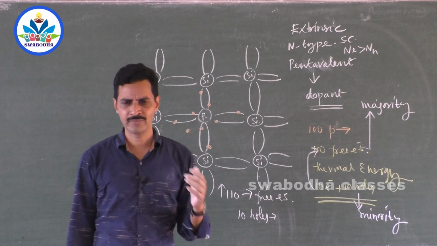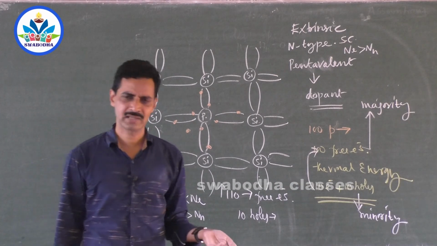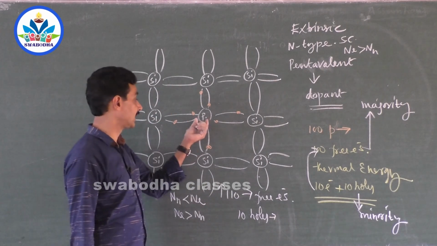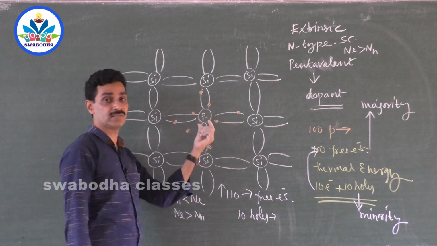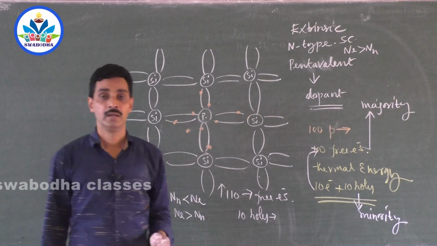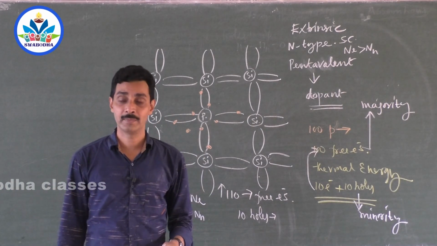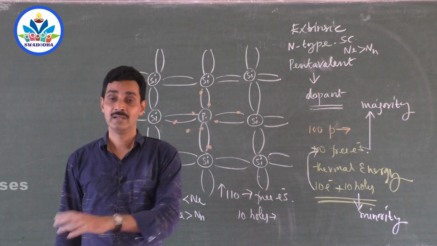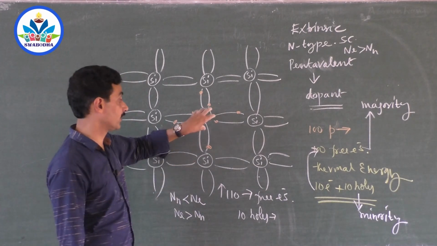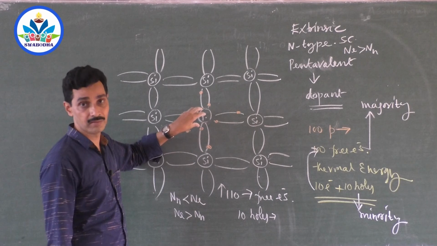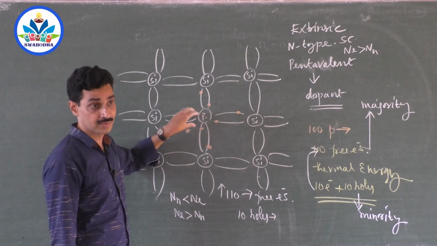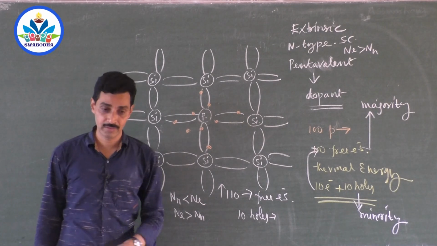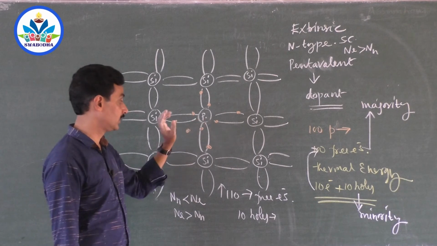Of course, the number of silicon atoms replaced by phosphorus atoms is very small compared to the total number of silicon atoms. But even then, the energy of the silicon atom when it is replaced by a phosphorus atom should be comparable, the size of the atom should be comparable, the crystal lattice shouldn't be disturbed, and all those conditions should be satisfied. Then only this is possible. Otherwise, this phosphorus cannot continue the same work as silicon. So it should satisfy some conditions if that dopant has to be replaced here. So the selection of the dopant atom should be very careful, and that can be done with only certain atoms.